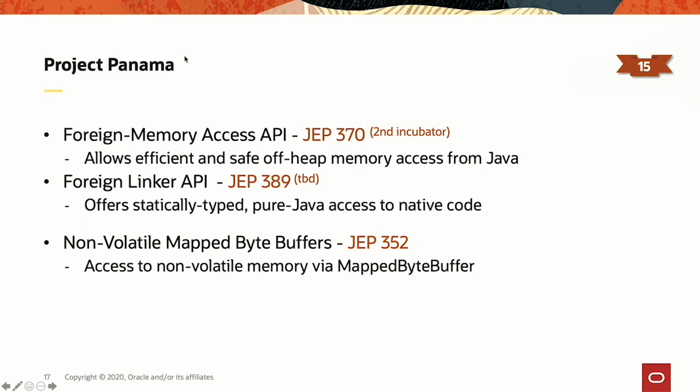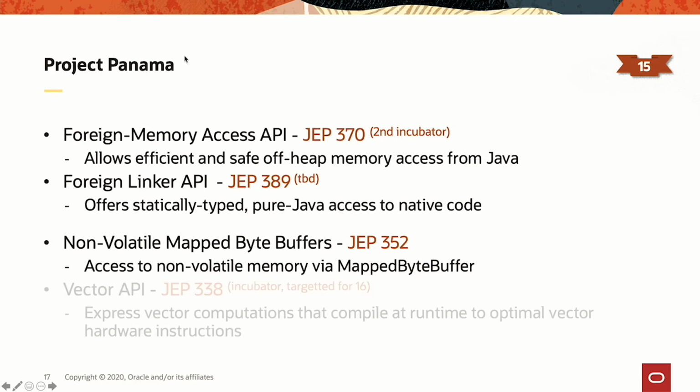I've put two additional APIs which are somehow related to Panama, even though they are not part of Panama. The first one is the non-volatile mapped byte buffers. It's part of JDK 14 or 15, I can't really remember now. Anyway, it's something that has been added in 2020. It enables access to non-volatile memory using mapped byte buffers. That's a very specific corner scenario, so I'm not going to spend time on that.